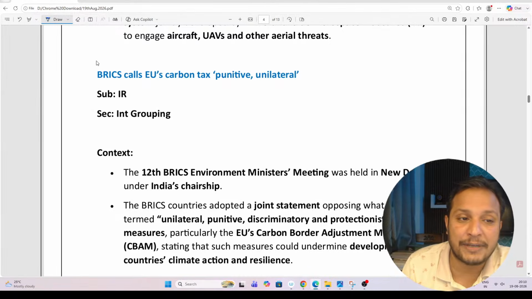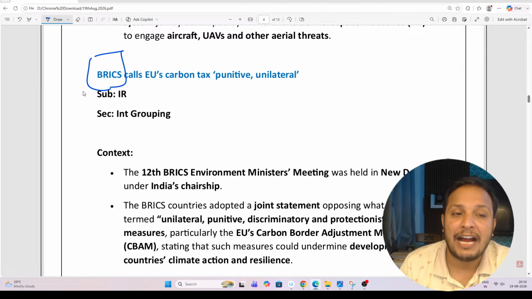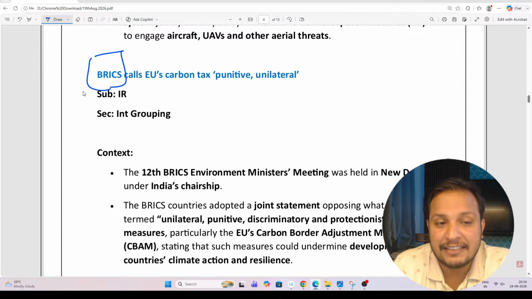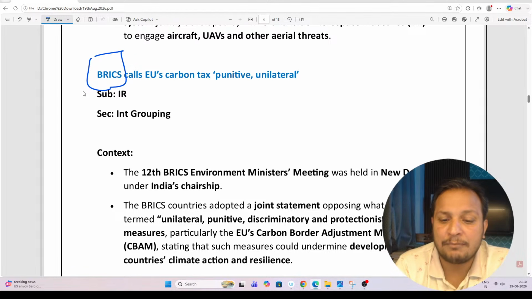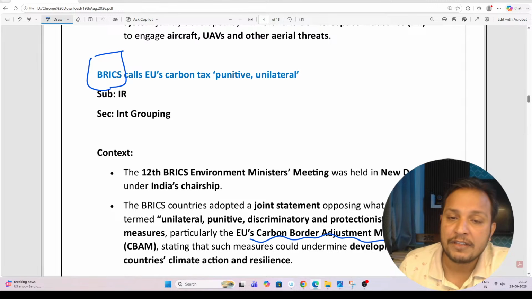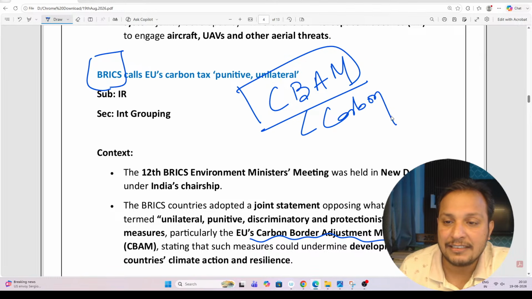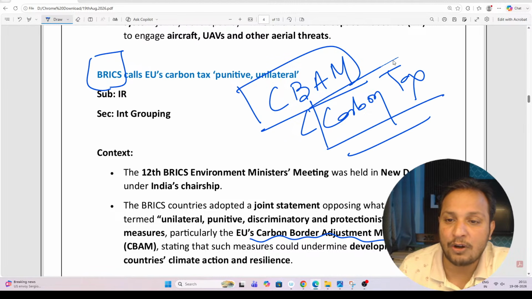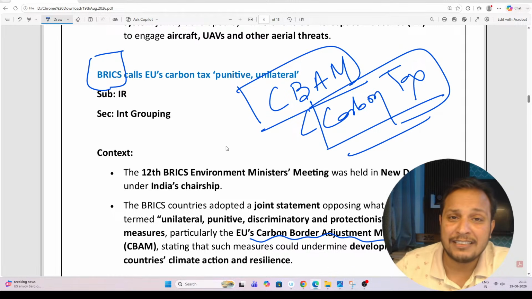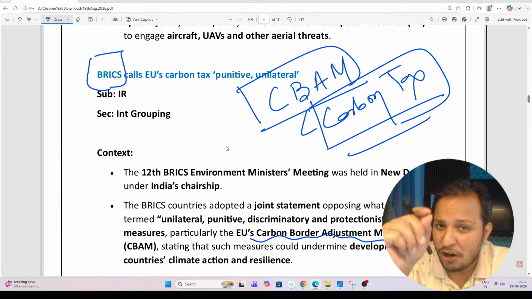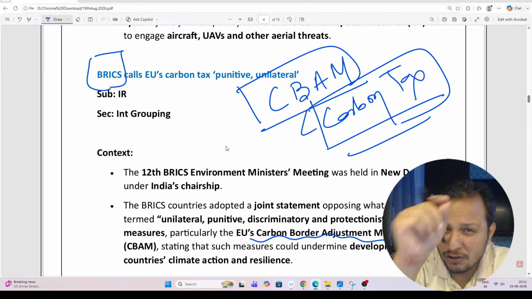BRICS. There is a BRICS meeting happening in India, and the BRICS leaders have made it very clear that they will not support the European Union carbon tax. The European Union has introduced the European Carbon Border Adjustment Mechanism. This CBAM is a carbon tax, very important. BRICS countries have categorically said we do not accept this.